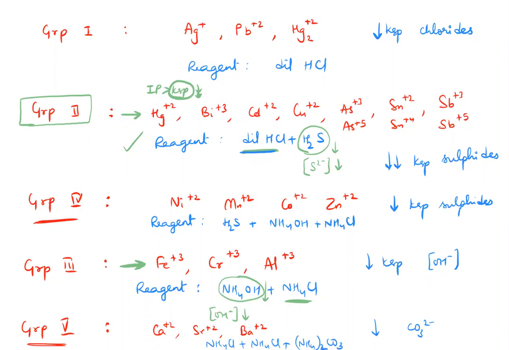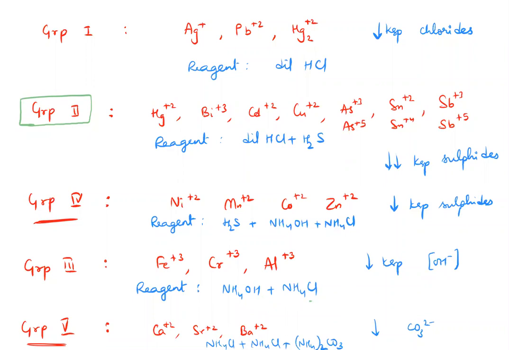This is a second year chapter called qualitative analysis. So what are you expected to remember in this? Two points. First, please remember the respective reagents: which reagent is used for which substance. And what are the ions in group 2? What are the ions in group 3? Just to answer questions. Otherwise, it's not really for this chapter.